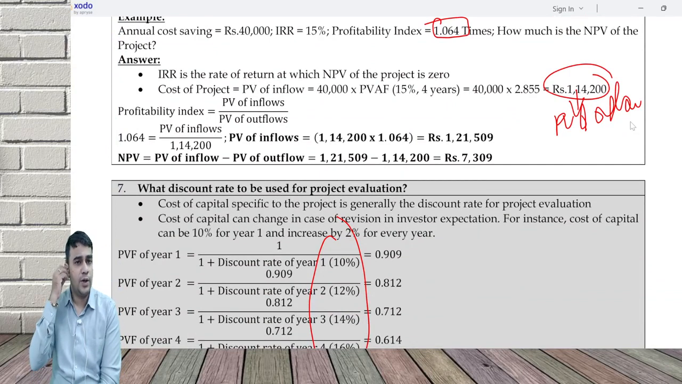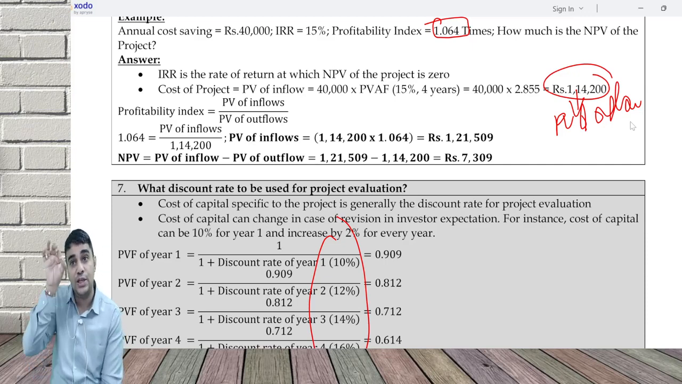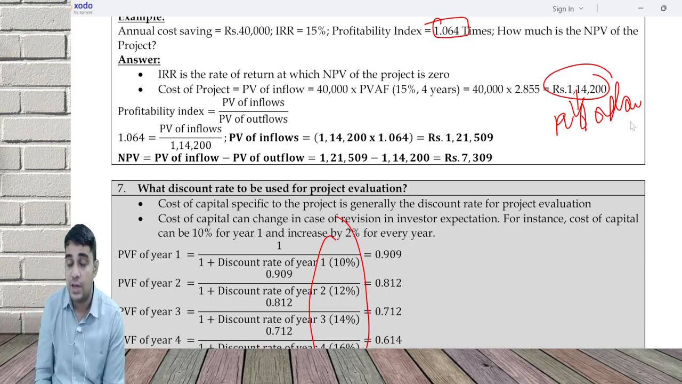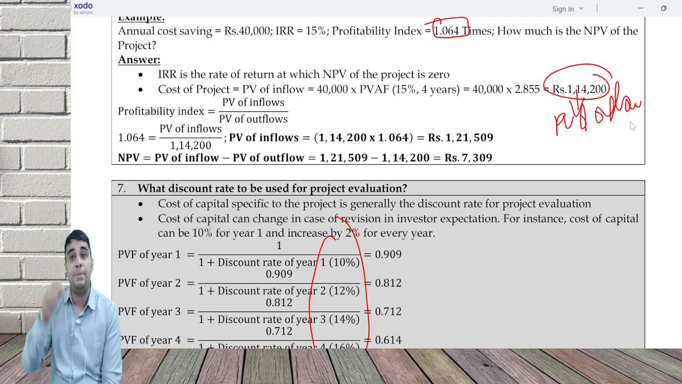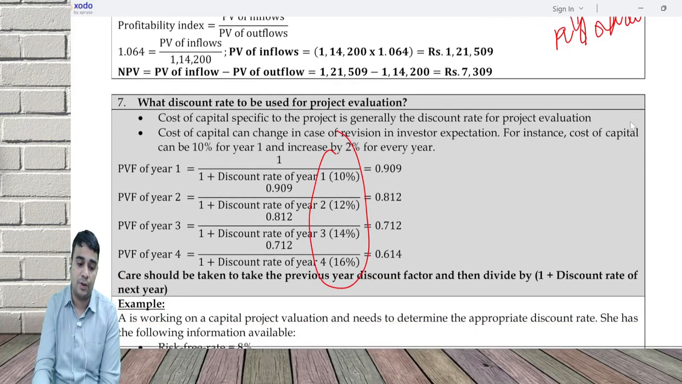What discount rate do I use for project evaluation? I'll normally use the cost of capital. If there is anything specific given to the project, please use that. Also, there can be a revision in cost of capital. If there is a revision, then PVF of year 2 is equal to PVF of year 1 divided by 1 plus the new discount rate.